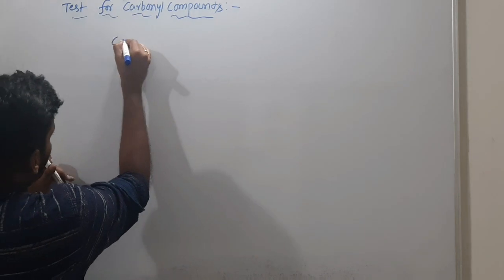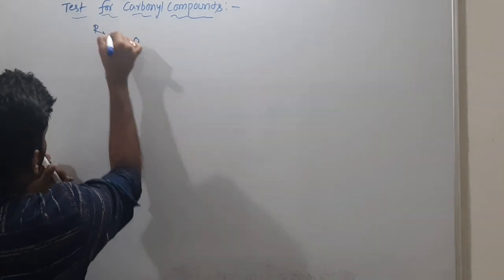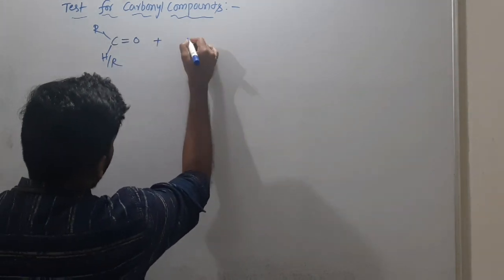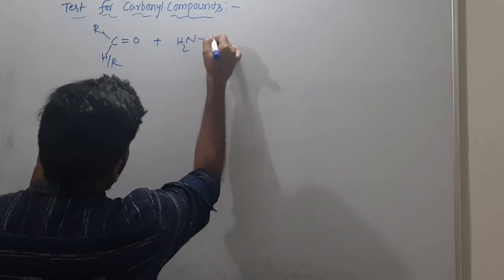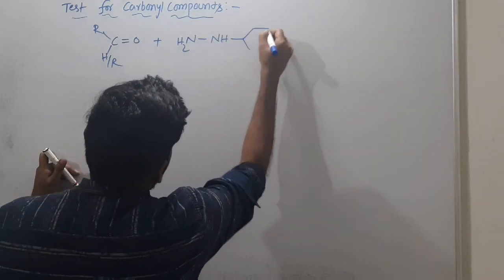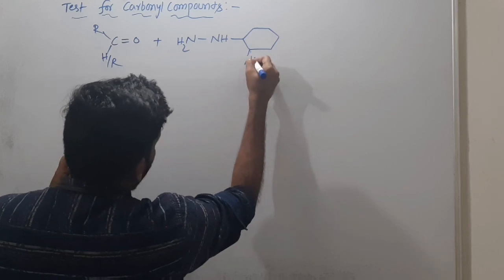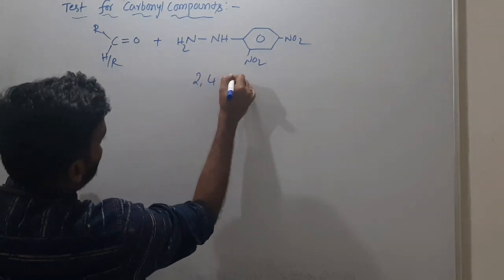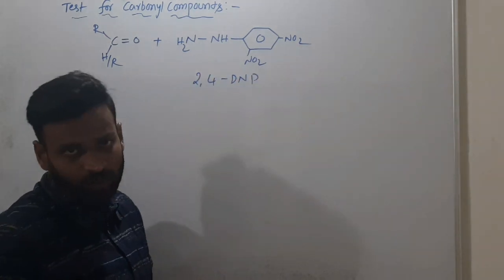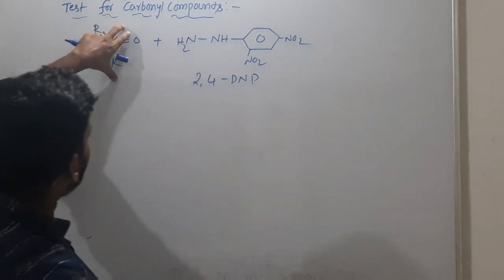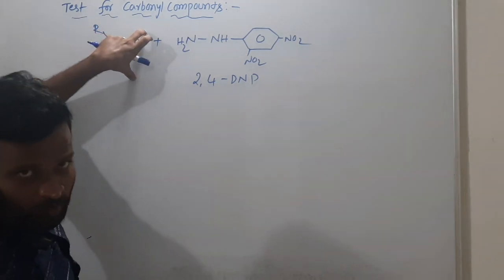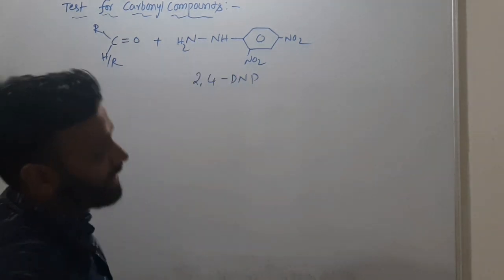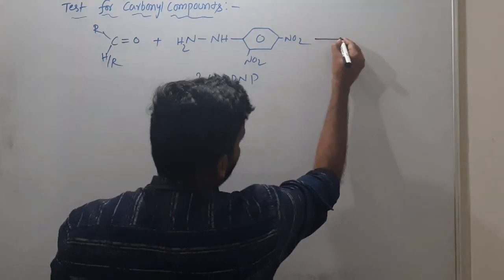So when a carbonyl compound, R and H or R, is there, 2,4-dinitrophenylhydrazine, do you remember? NH2, NH and C6H5, and here NO2 and here NO2 you have. This is called the 2,4-DNP test. So this is an unknown compound. You take it in a test tube and add 2,4-DNP. If you get an orange-red precipitate,